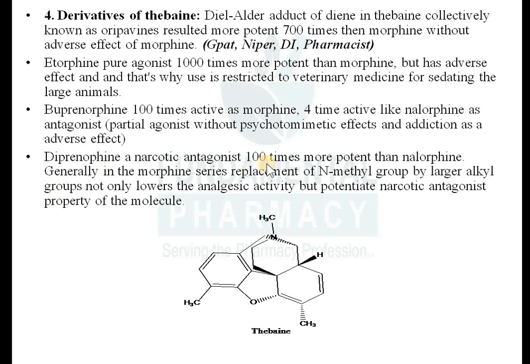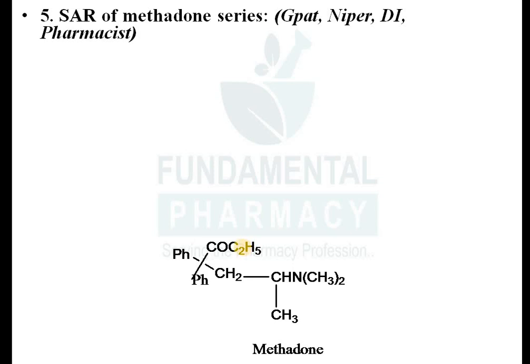Buprenorphine, a narcotic antagonist, 100 times more potent than nalorphine, and generally in the morphine series, replacement of the N-methyl group, this methyl group, by an alkyl group or any cycloalkyl group or alicyclic group will result in antagonistic activity. It will not only lower the analgesic activity but potentiate the narcotic antagonistic activity of the molecule. If you change here and put an alicyclic ring, or a cyclopropyl ring, or an n-propyl alkyl group, that will result in the antagonistic activity. The same as the SAR of morphine, there is the SAR of thebaine.